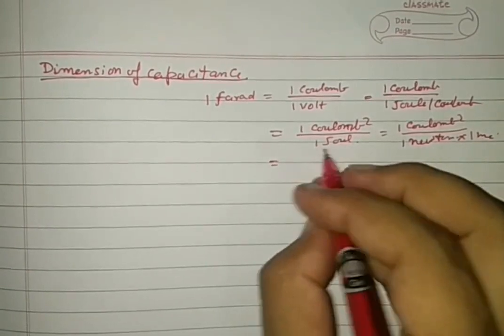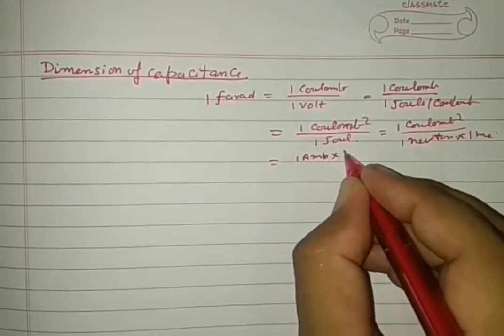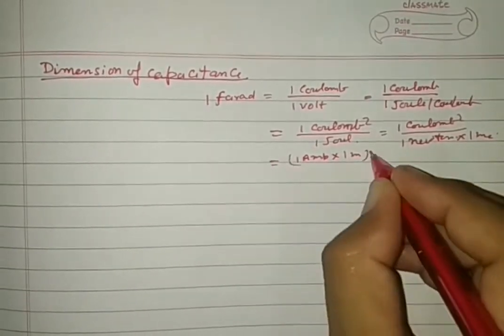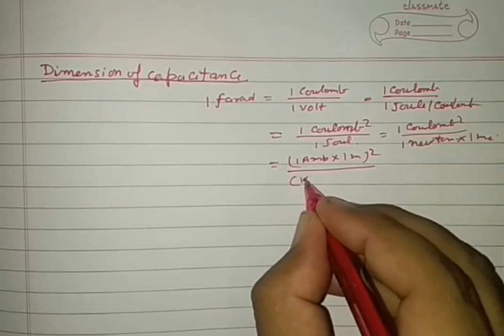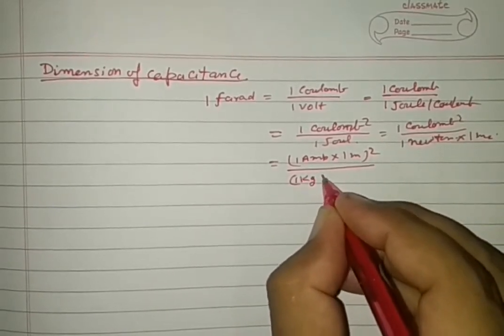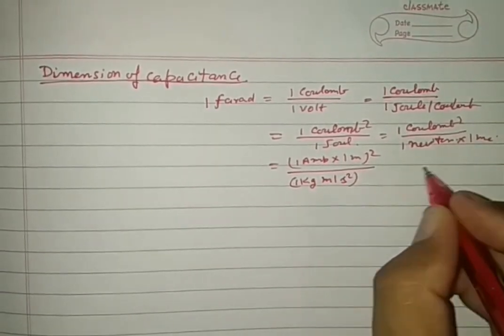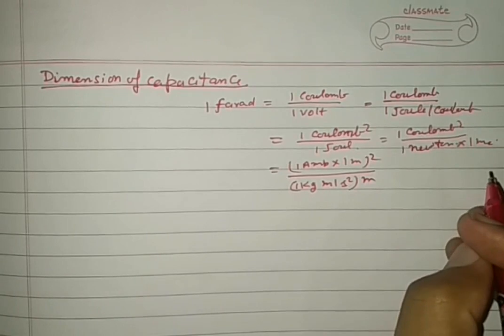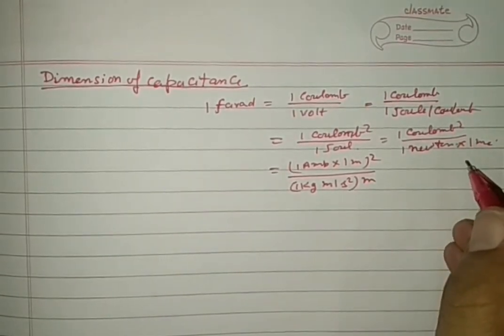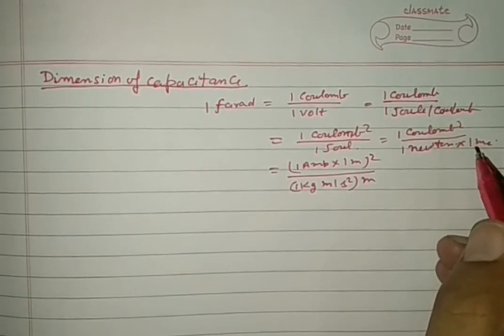See carefully for the dimension of all these things. 1 coulomb is equal to 1 ampere into 1 second, whole square, by 1 Newton, which is 1 kilogram meter per second square, into 1 meter. So Newton into meter, it is.